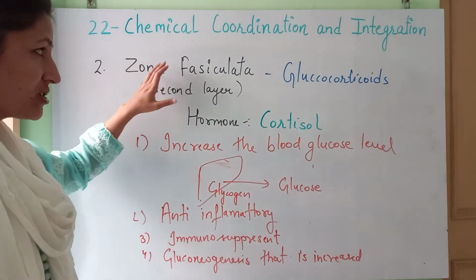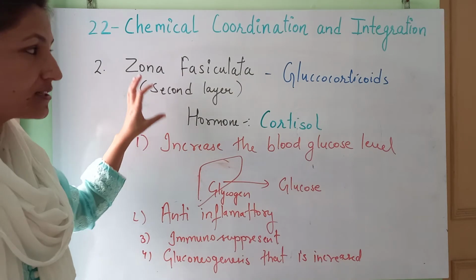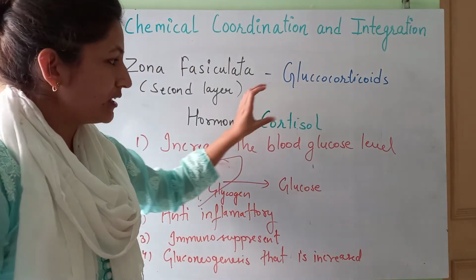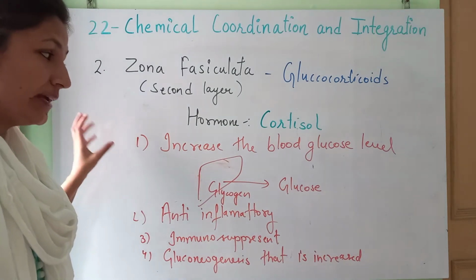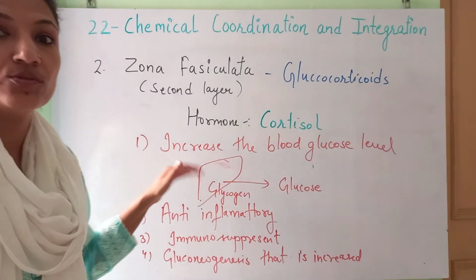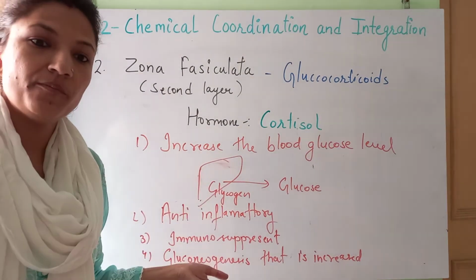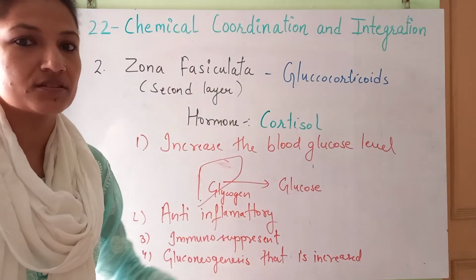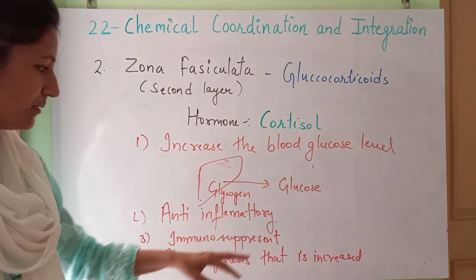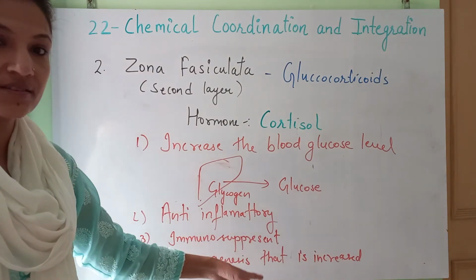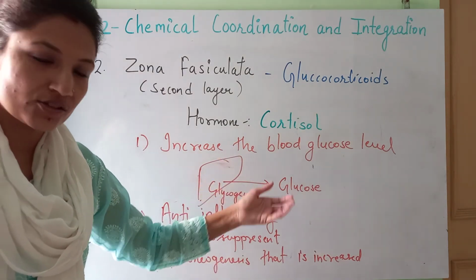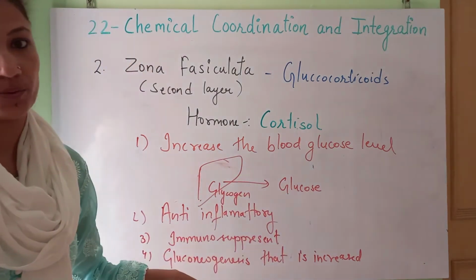So zona fasciculata is going to secrete the glucocorticoids. Cortisol is one of them, very important. It will help in increasing the blood glucose level, which helps to deal with the stress conditions in the body. And how could it be done? It could be done by increasing the gluconeogenesis, glycogenolysis in that way.